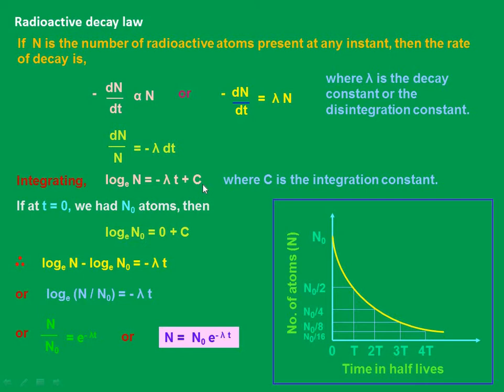X gives rise to some Y and some radiation as well as some energy, and that Y, that daughter nucleus, is having completely different physical and chemical properties.